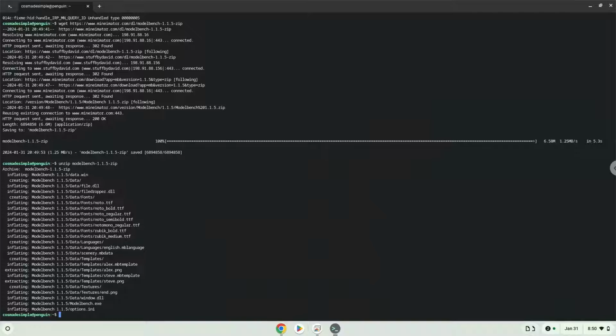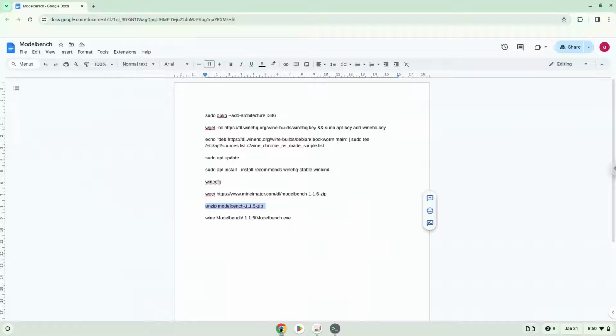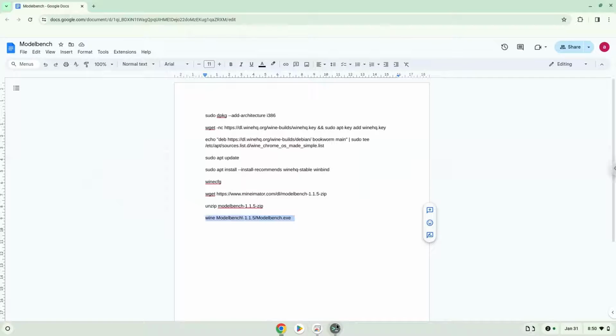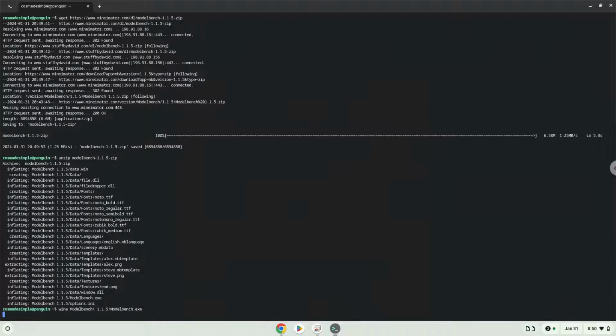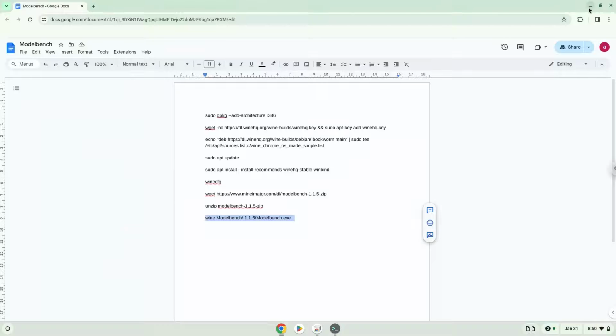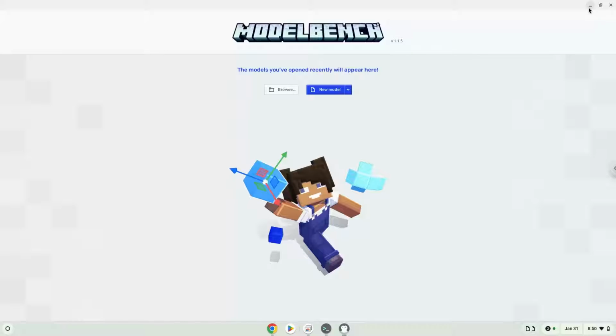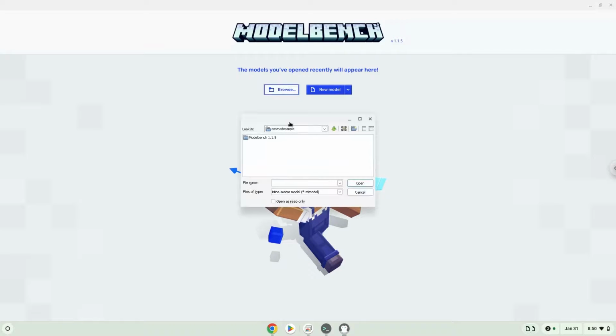To launch the application, we need to run the last command every time in a terminal. Let's do it now. All content which you want to use must be in your Linux files in your file manager.